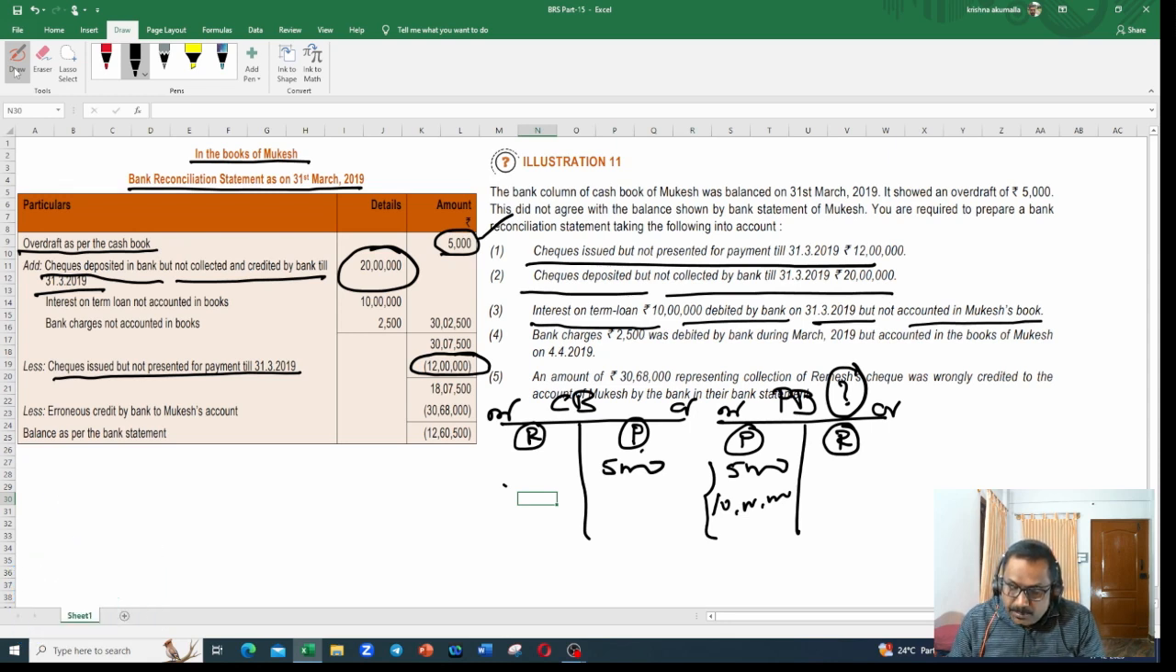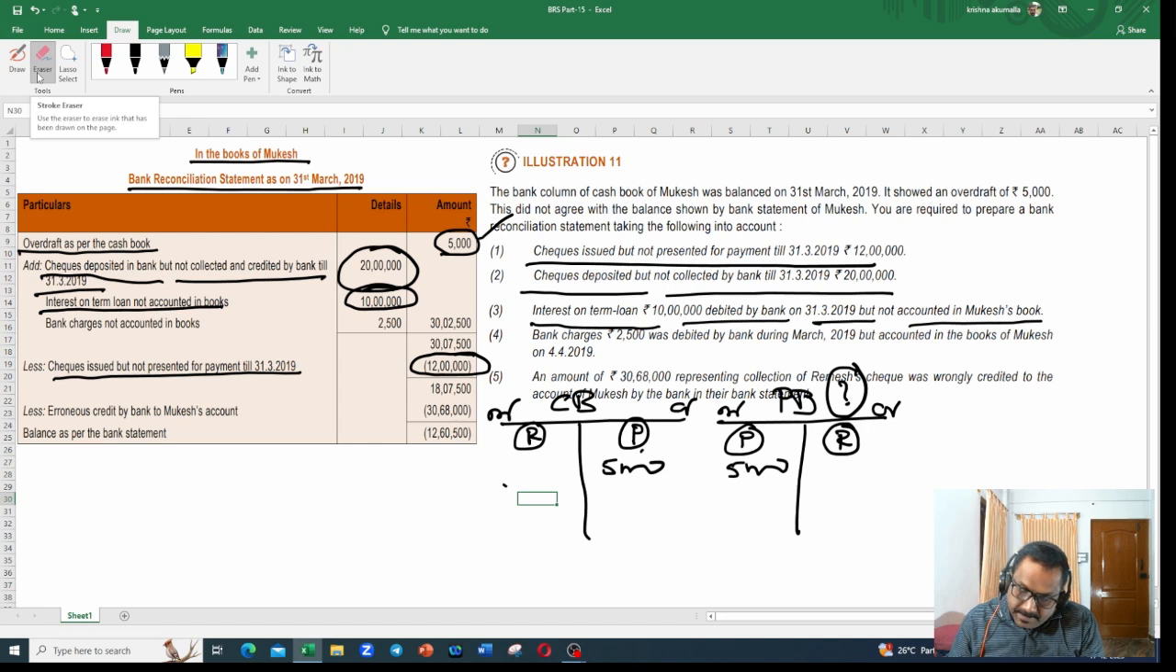So my passbook balance got increased. Question mark, balance is passbook. So balance got increased. So you need to add this. So 10 lakhs I'm adding here. Interest on term loan not accounted in books 10 lakhs. Simple. Let us remove this. Next point.